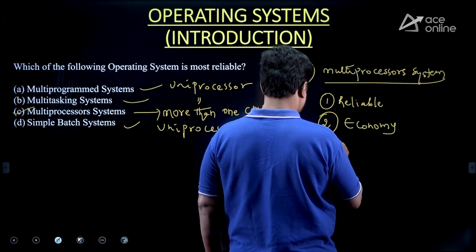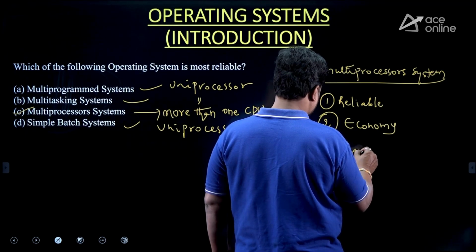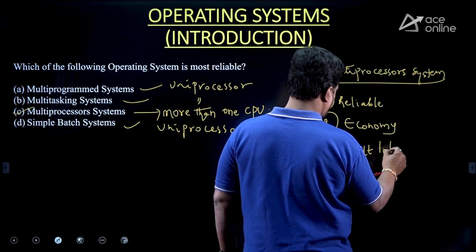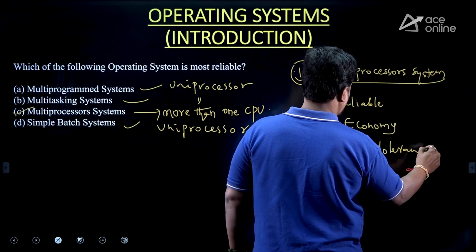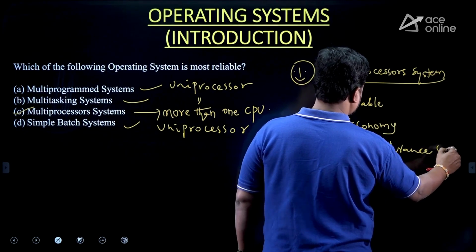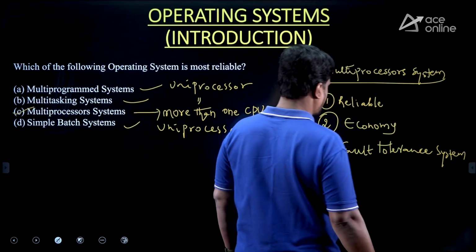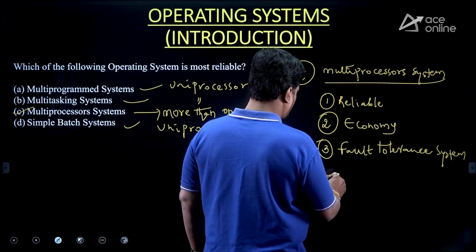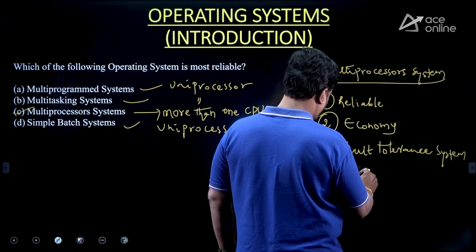The third one is a fault tolerant system. Yes or no? And resource sharing.